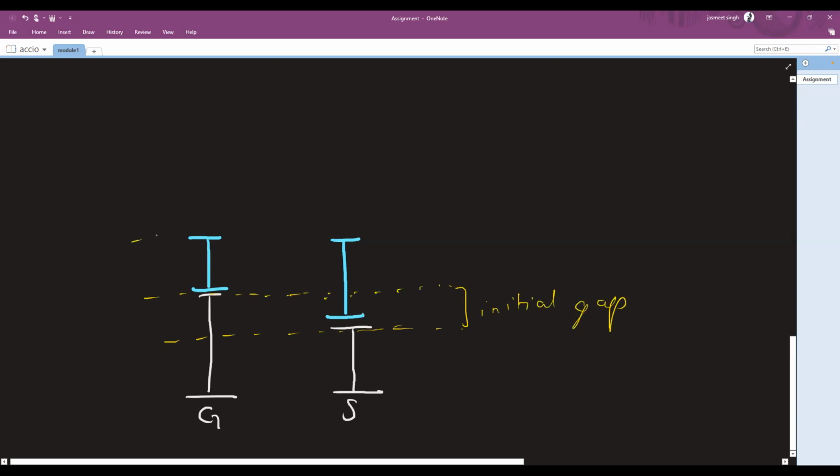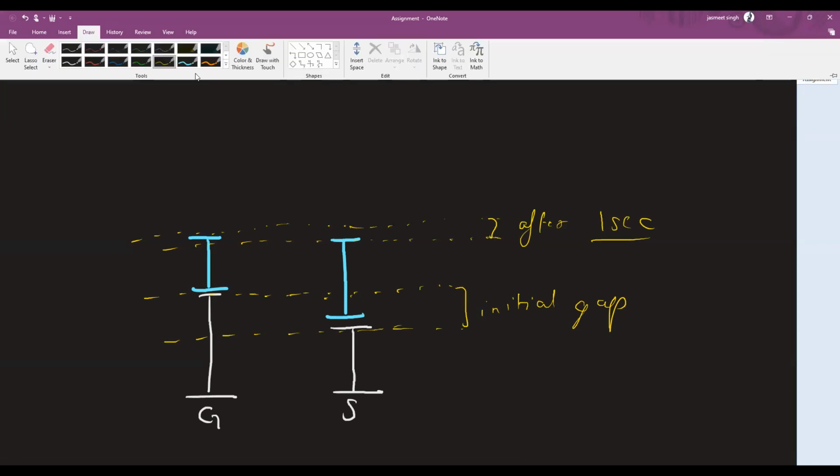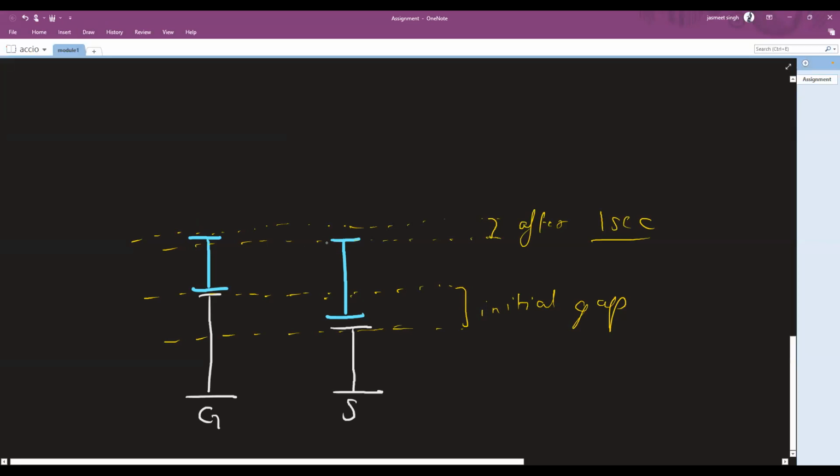Now, after 1 second of increment, you can see this is the new gap. So I can say after 1 second, the height difference reduces significantly, but will they ever be the same? I can say no in this case, because if I increment, I still need to manage this gap.